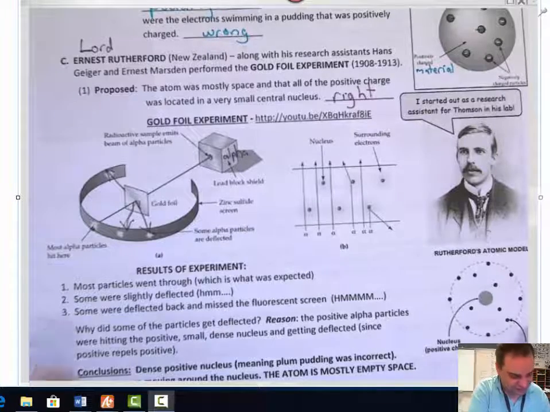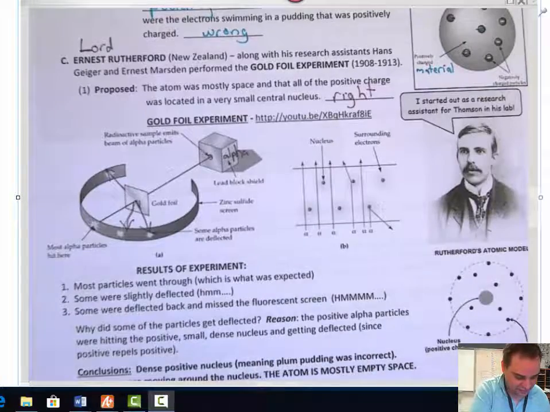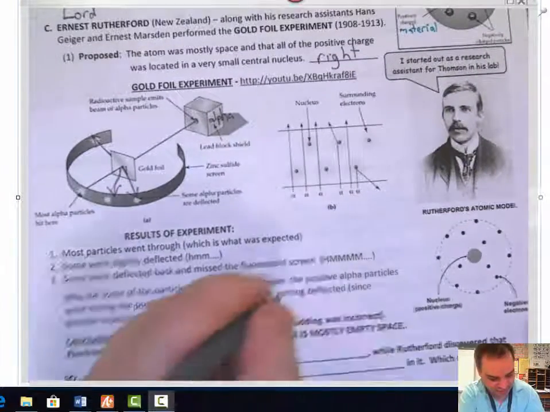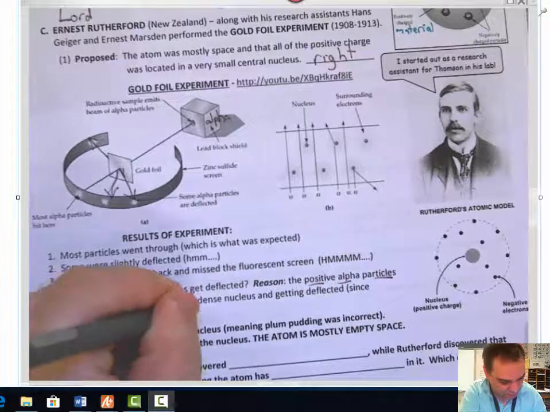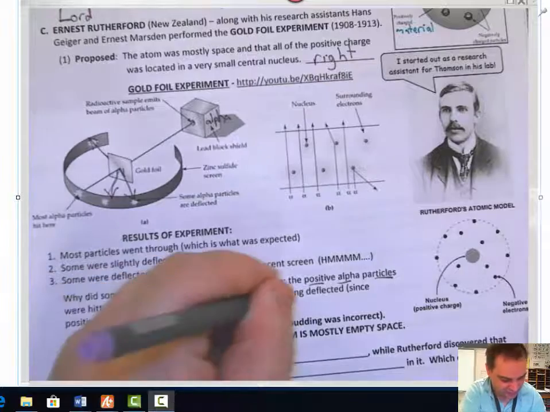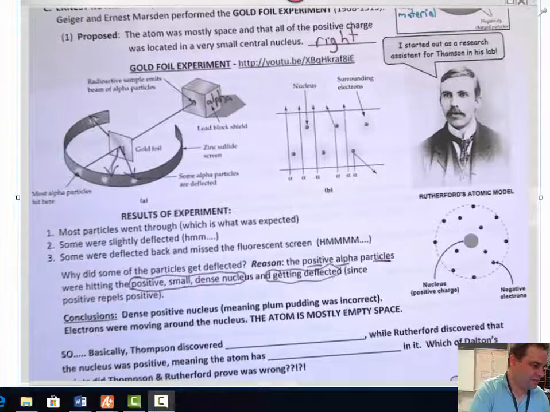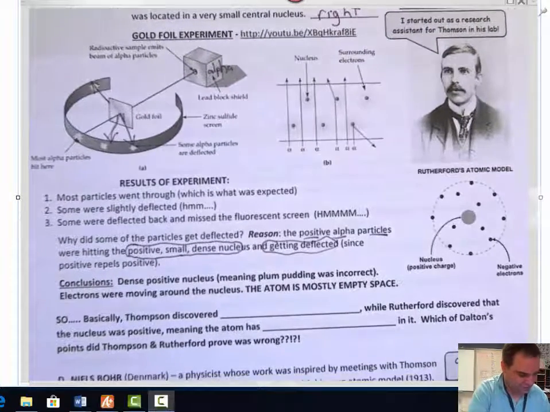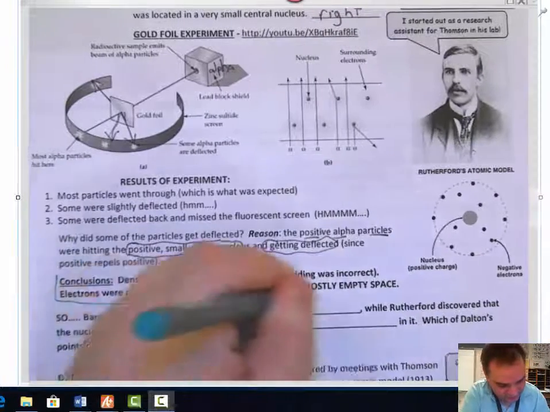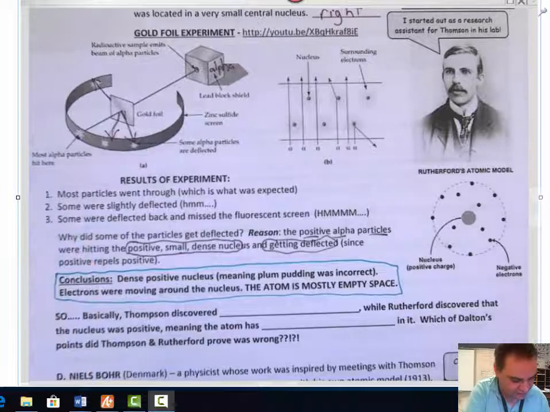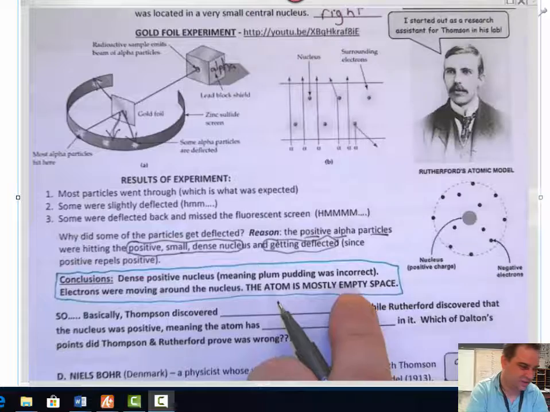Okay? So like it says here, they were deflected. Some were deflected back and missed the fluorescent screen. Okay? Reason: positive alpha particles were hitting something small, positive, dense, the nucleus, and getting deflected, since positive and positive repel. Okay? Conclusions here. There is a dense positive nucleus, meaning that the plum pudding model was incorrect. Electrons are moving around the nucleus, and the atom is mostly empty space.